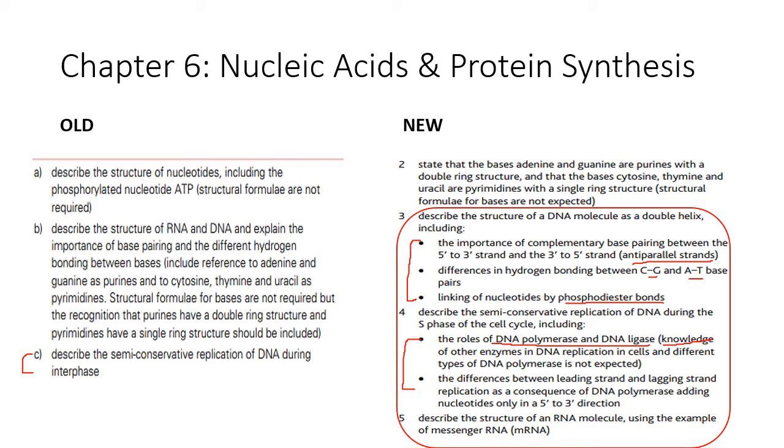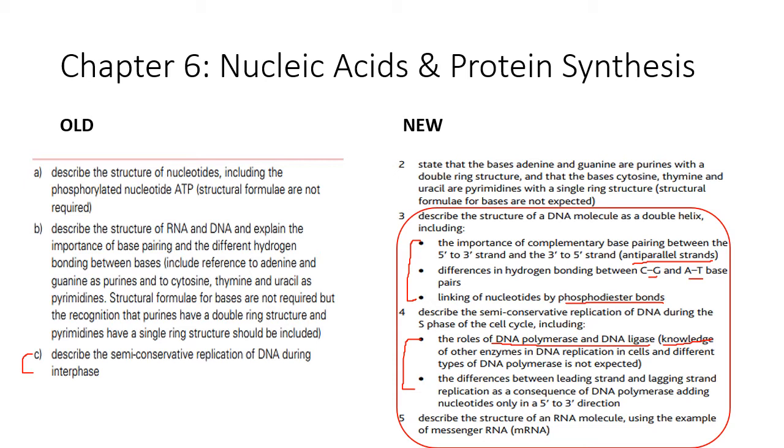So typically when we speak about the DNA replication process, we tend to go into a lot of enzymes and what they do, topoisomerase and all of those things. But when you are doing the new syllabus for 2022, please note that the key enzymes that you should mention are DNA polymerase and DNA ligase. That doesn't mean that you would get penalized for mentioning the other enzymes, but it just means that the mark scheme might be looking for something else.